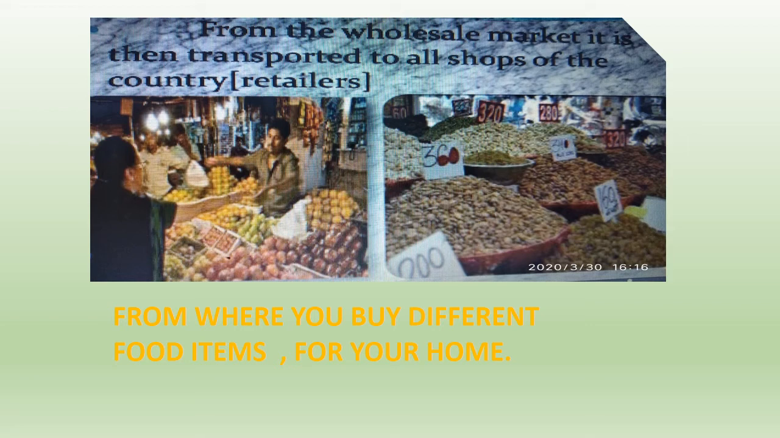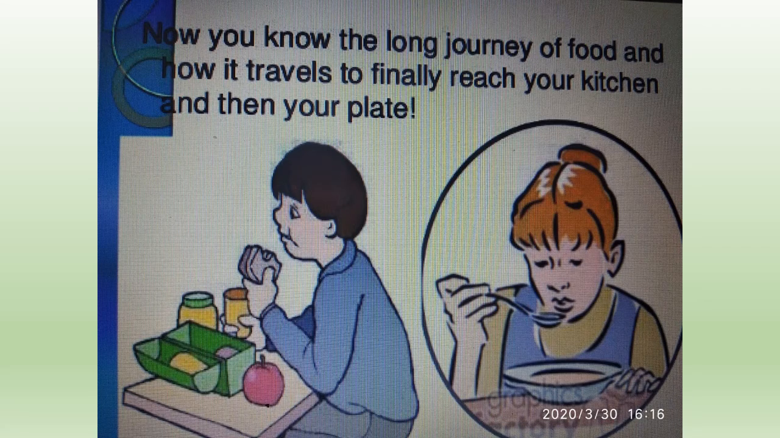Okay, retailers are the small shopkeepers from where, now you can see it in the first picture, your family members, you must have seen, they go and buy it from the market. So these shopkeepers from where we buy different groceries or vegetables or fruits for our home, they are called retailers. Okay, now you must have seen these two pictures, I think must be quite familiar to you. I hope you all have gone to the market many times.